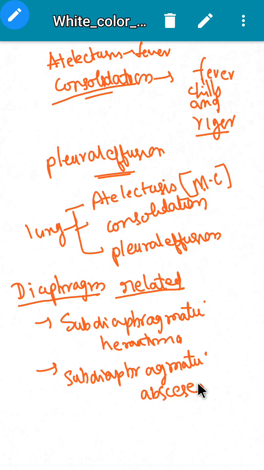Okay, these are the two important diaphragm related complications: one is subdiaphragmatic hematoma, second is subdiaphragmatic abscess formation.